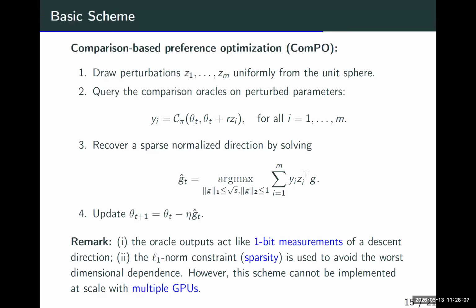Why L1 norm? That's a great question. Intuitively, because we only have the binary oracles, they just do not have too much information. So we have to compress. If you just use the dense stuff, it may give you some weird stuff. That's why we need to use this compression.